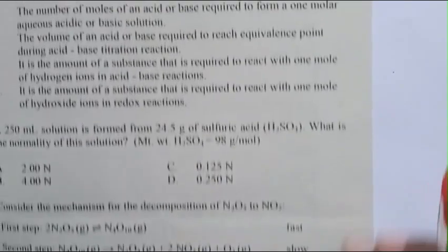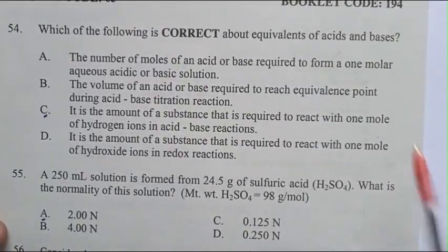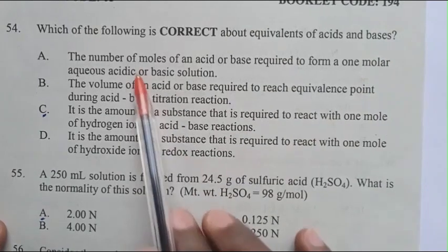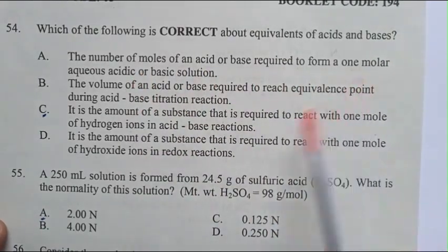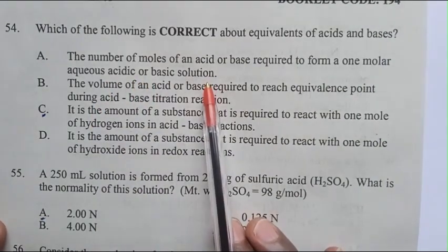Question number 54. Which of the following is correct about equivalence of acids and bases? A. The number of moles of acid or base required to form a 1 molar aqueous acidic or basic solution.